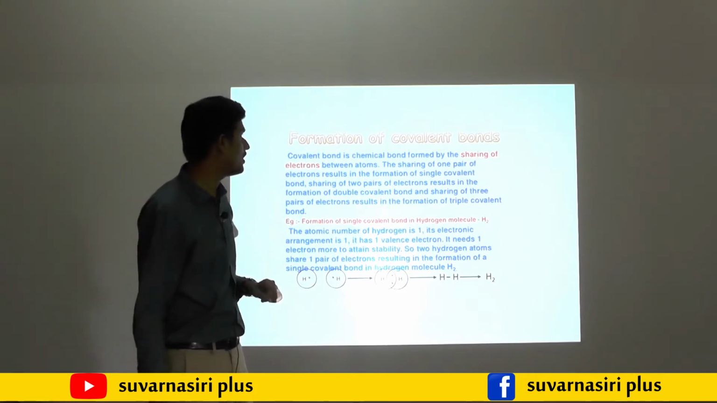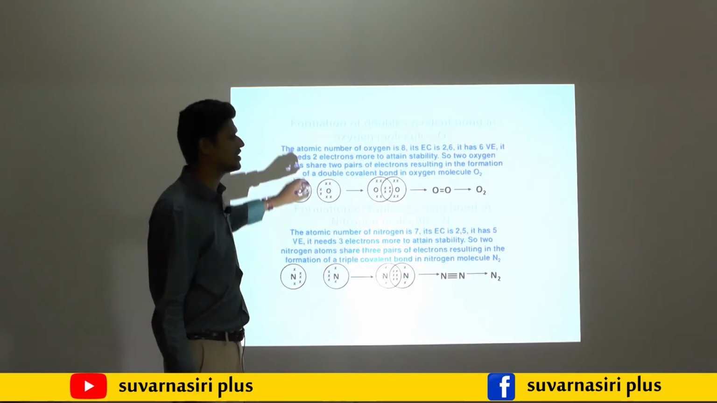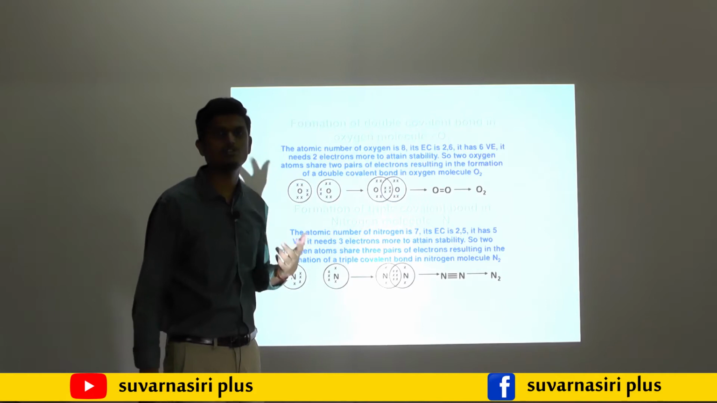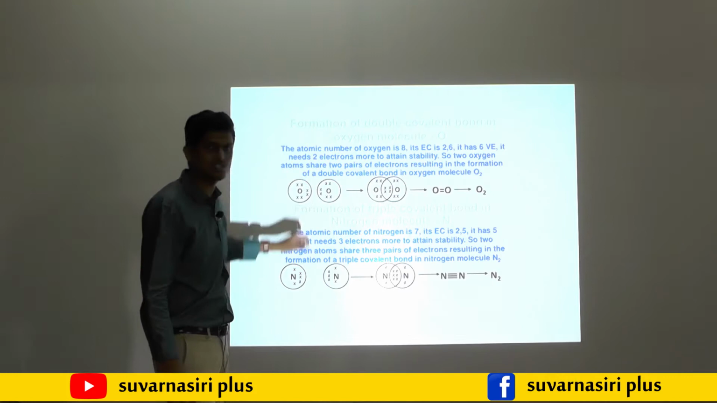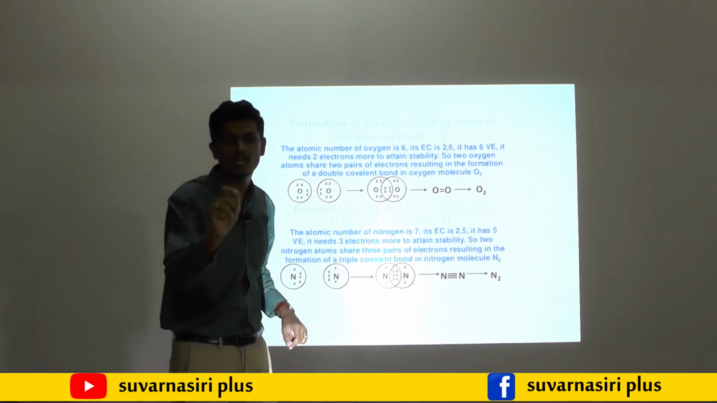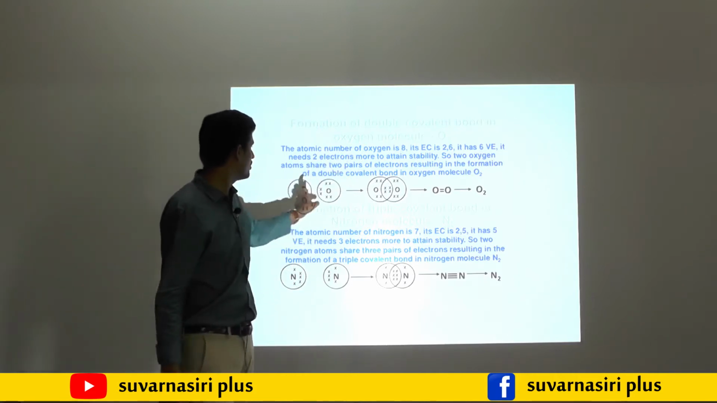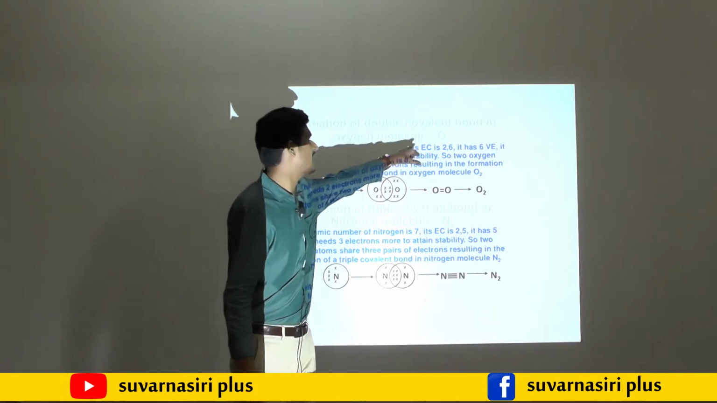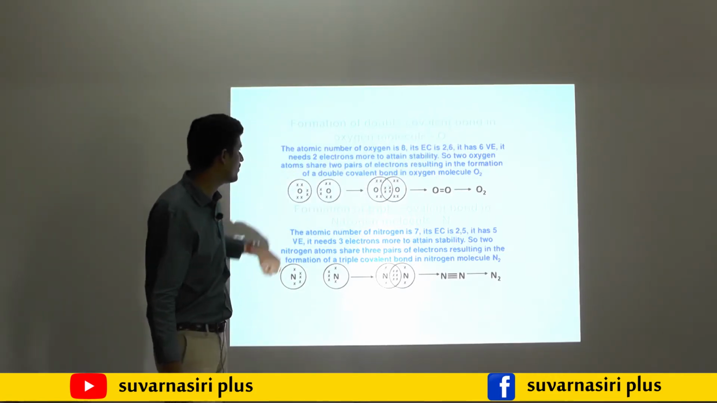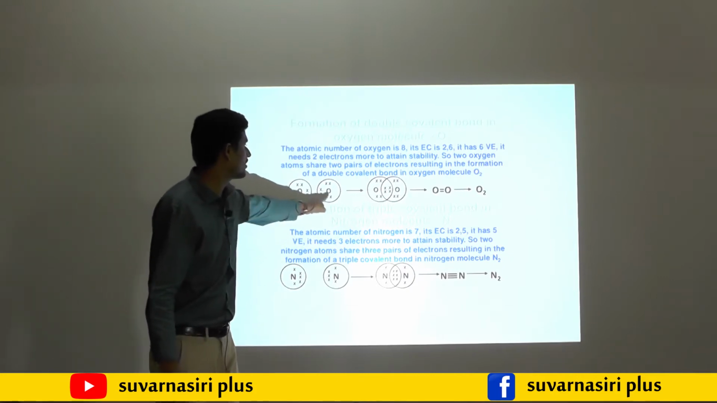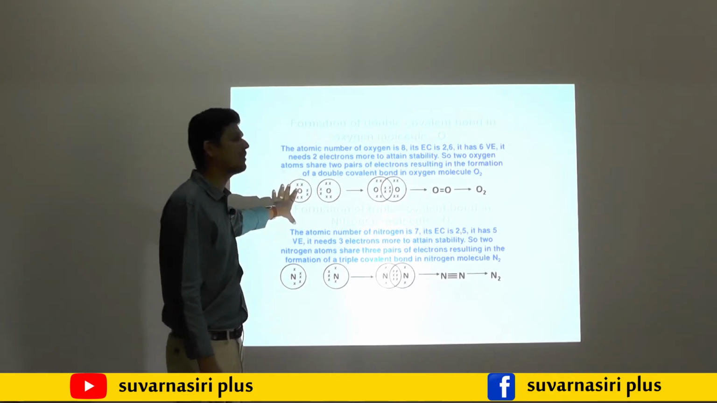Next, one more example for the formation of a covalent bond is oxygen. Oxygen O2 is also a diatomic molecule, and it forms a double covalent bond. Oxygen has atomic number 8. If I distribute the electrons, the K shell gets 2 electrons and the L shell gets 6 electrons, so the electron configuration is 2, 6. The outermost shell, the L shell, has 6 electrons in each oxygen. If it donates 2 electrons it will have an octet structure, but it will not become stable.